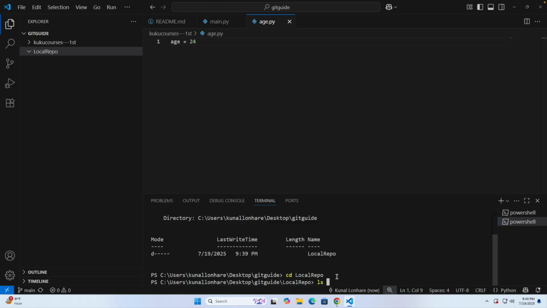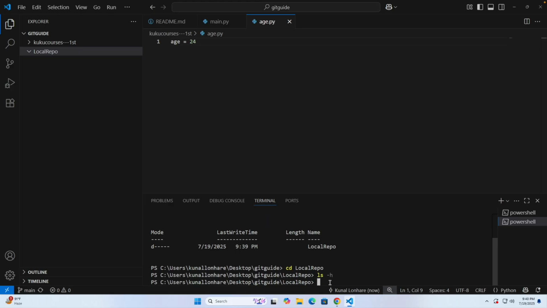That means is git available inside this particular folder or not. For Windows users you can use ls -h, but for macOS you have to go with ls -a. That's the only difference. Click on ls -h, and you can see we have nothing showing here. Okay, that means git is not active here.